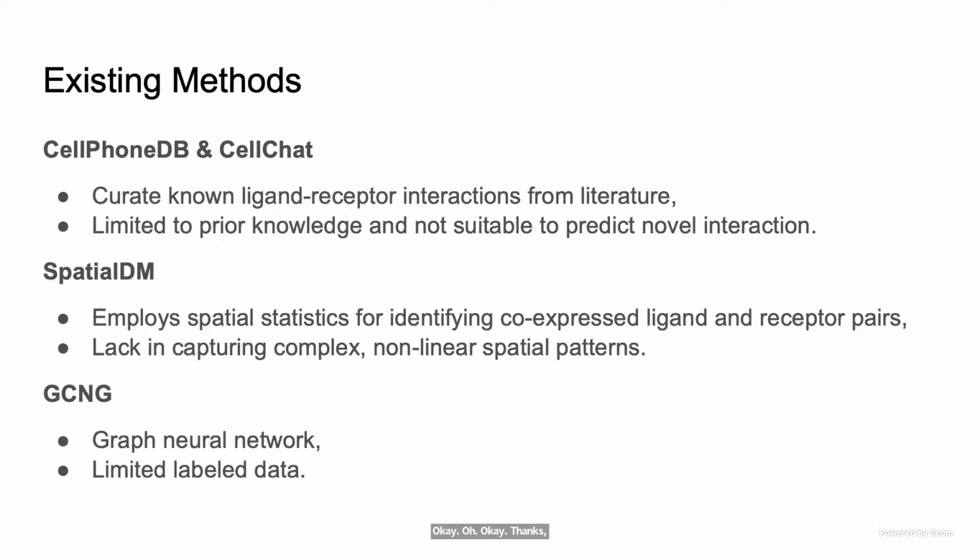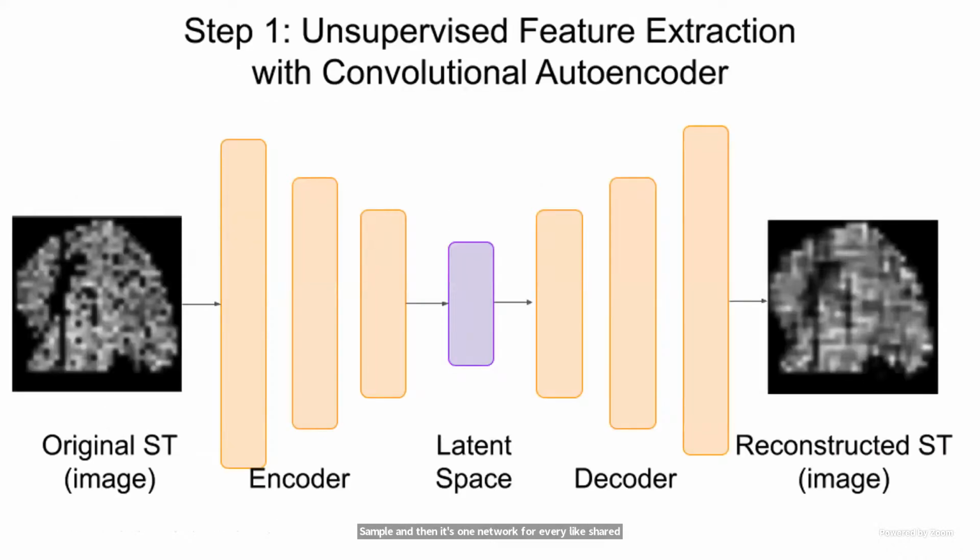Thanks. Nice talk. I wanted to understand the autoencoder setup a little bit more. Is it that you have multiple images, or each gene effectively counts as one sample, and it's one network shared across all genes? I see. Yeah, it's one network shared across all the genes.